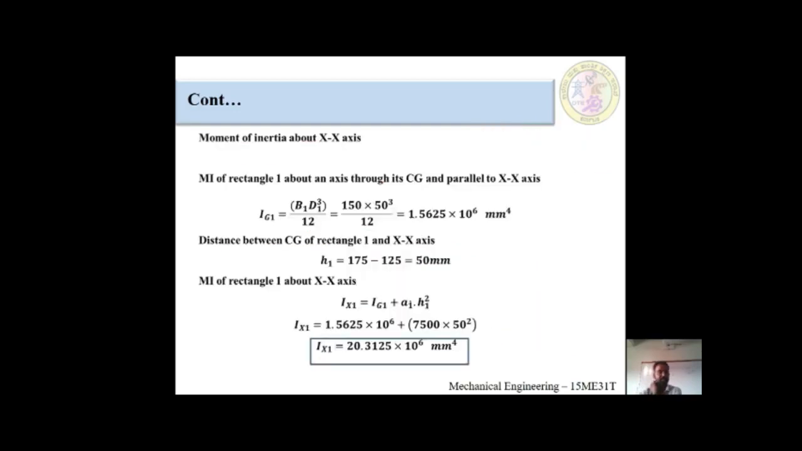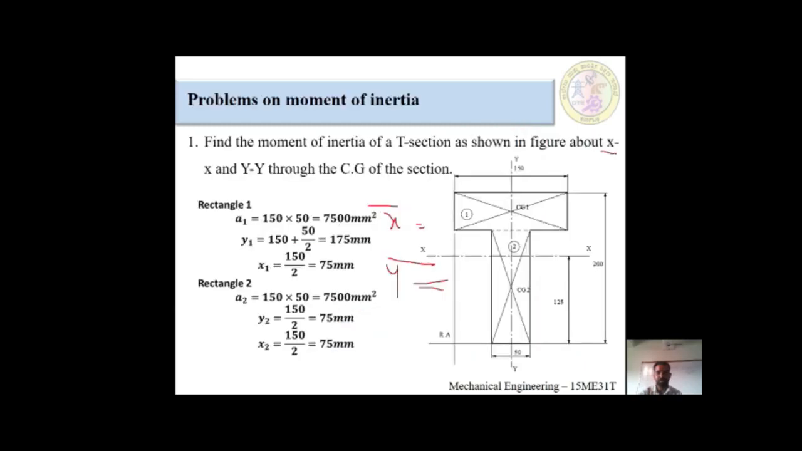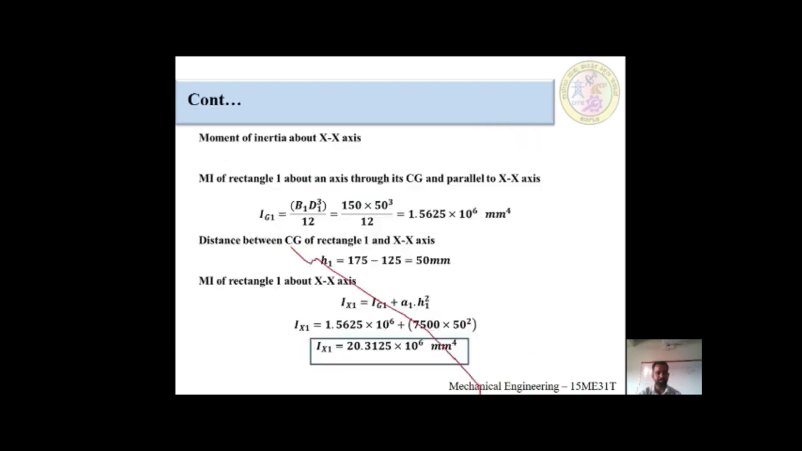Firstly, in the problem they have asked us to find the moment of inertia about the x-axis and the y-axis. Both we have to find out. For that reason, I am first taking the moment of inertia about the x-axis. As I told in the previous slide, what is the procedure to solve a problem? After splitting the section, we have to individually find the moment of inertia. This would be rectangle 1, and the next is rectangle 2.